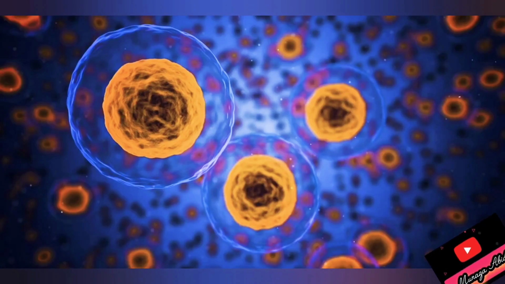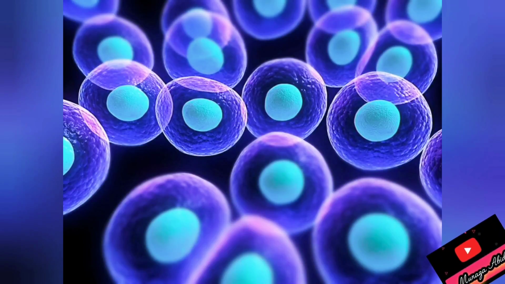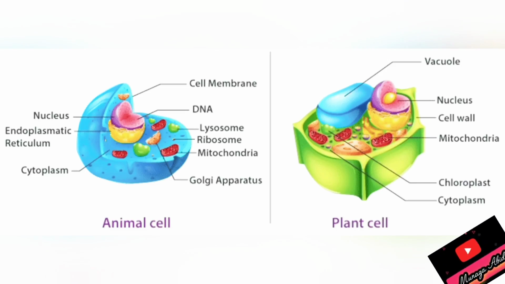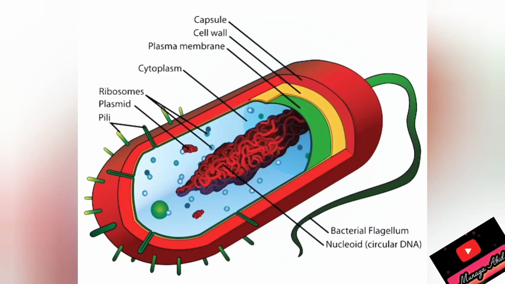Let's revise our concept. These are animal cells: nucleus, cell membrane, cytoplasm. These are plant cells with chloroplast and distinct cell wall. This is the difference between animal and plant cell. This is the prokaryotic cell. Look at this picture properly and figure out what thing is missing. All the organelles do not have membrane.